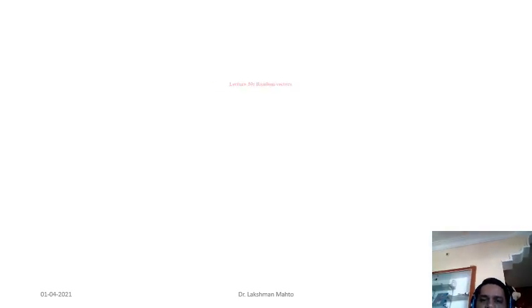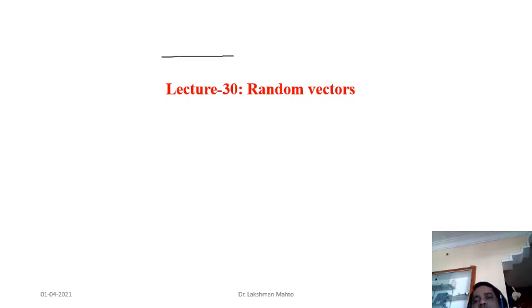Today it is lecture number 30, and the title of this lecture I have already given: random vector. Once we have enough idea about random vectors, I will talk about functions of random vectors and related concepts. If you have a random variable, you talk about parameters like expectation and variance.